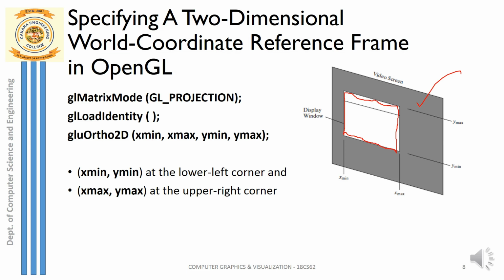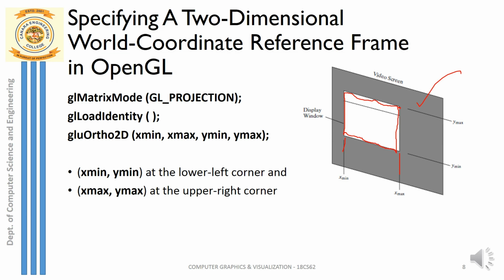Only one portion I have chosen as my display window where I am going to render the graphics. So here for my display window I have the boundary. The minimum boundary is given by x min and y min, and the maximum boundary is x max and y max. So y is vertical, x is horizontal. This rectangular portion is acting as my display window.